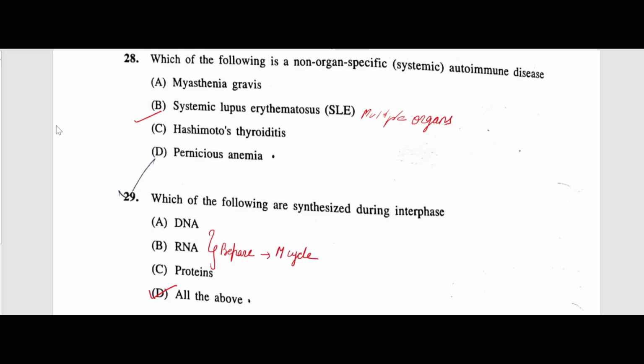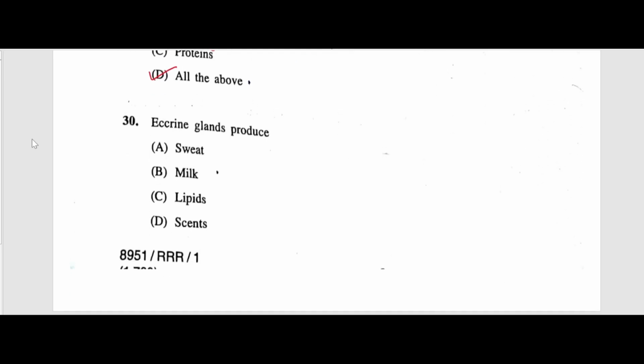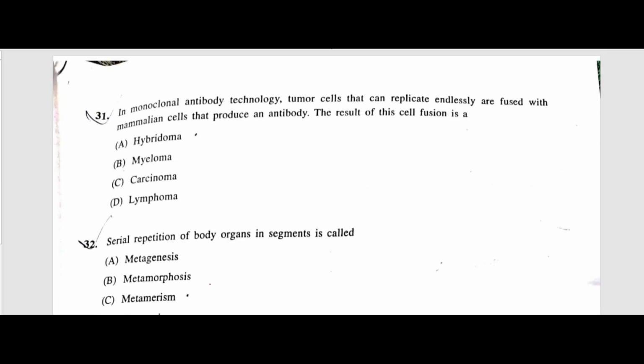Next question. Endocrine glands produce, the answer is sweat, right? Next, 31st question. In monoclonal antibody technology, tumor cells, which can replicate endlessly, are fused with mammalian cells to produce an antibody. The result of this fusion is called hybridoma, right?